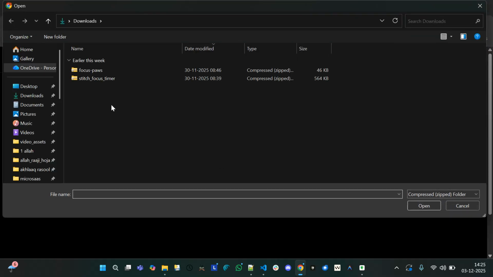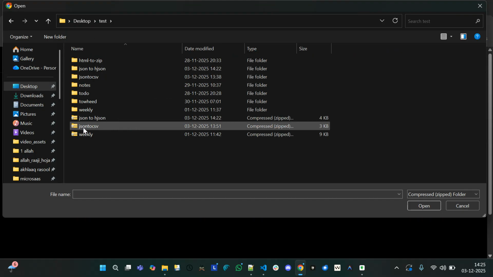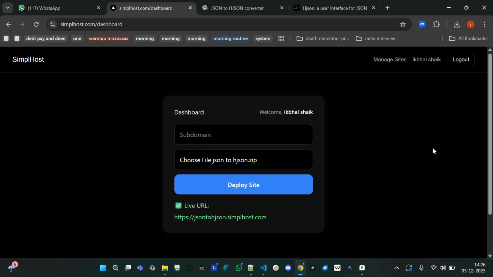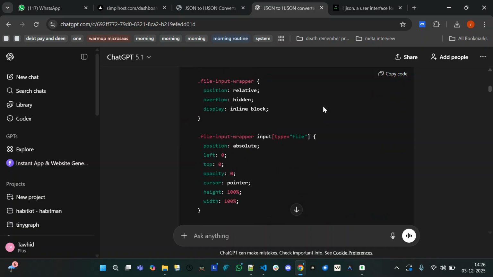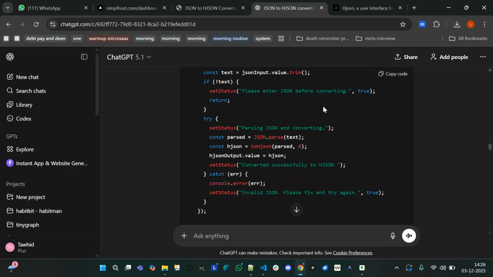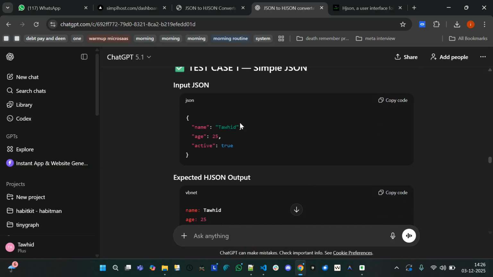So open the file on desktop, test. So JSON to HJSON, open, deploy. Okay, it's trying to deploy now. Okay, so you can see now. Open this and let's test it one by one. We'll take sample one. We'll try. I strongly suggest you go through the code, at least understand at a high level what it is.